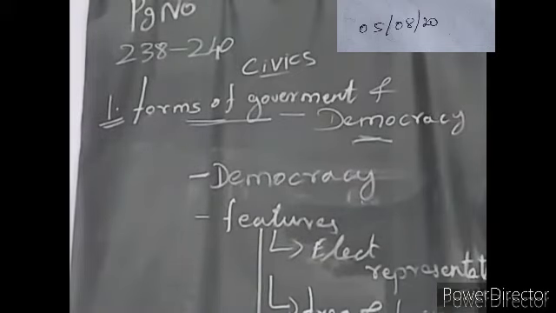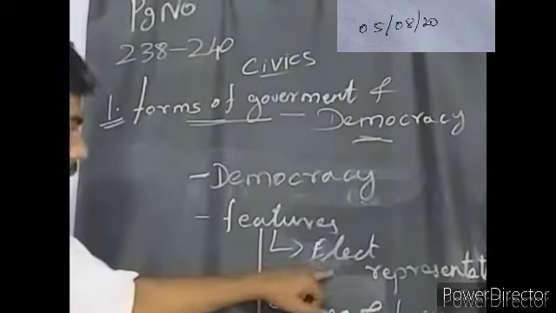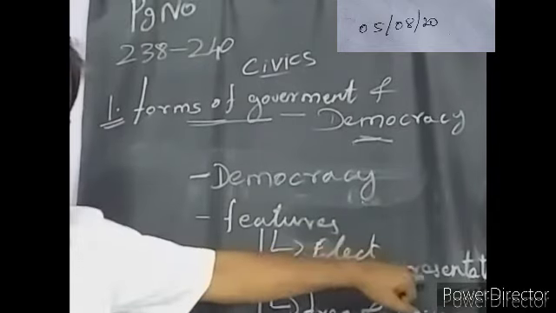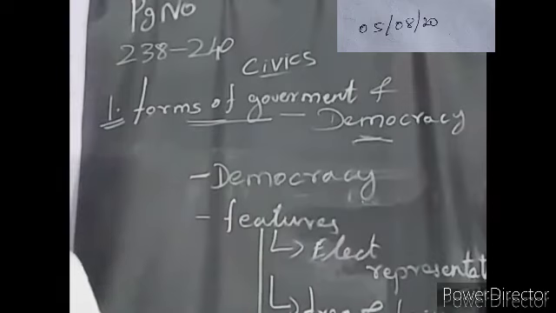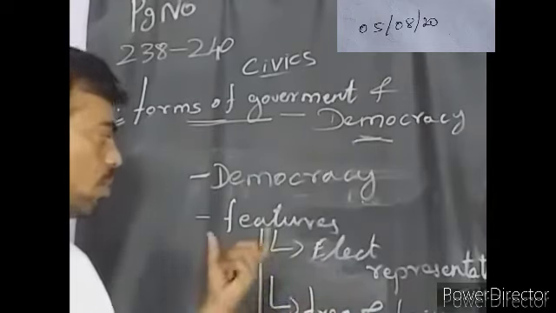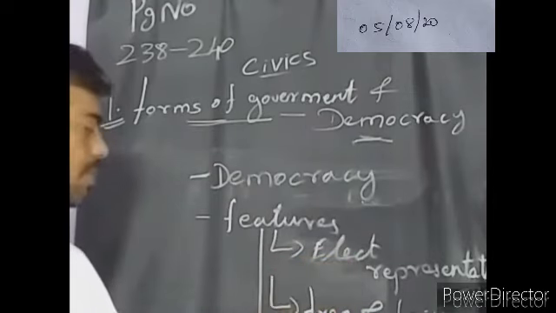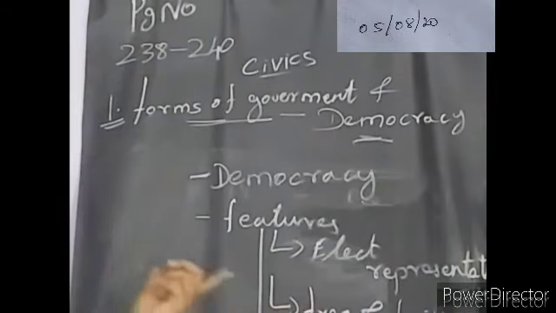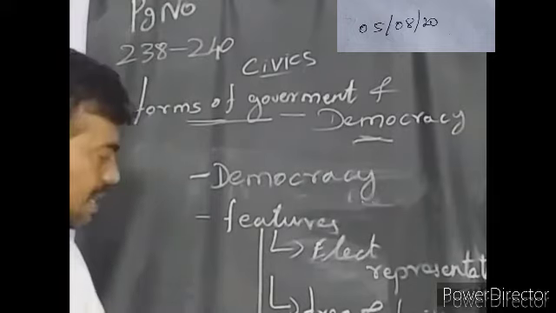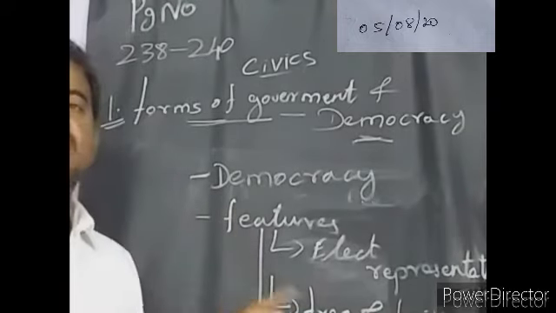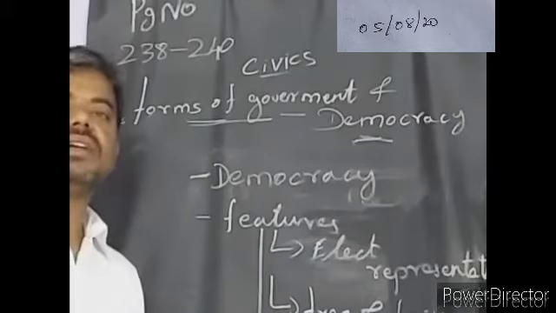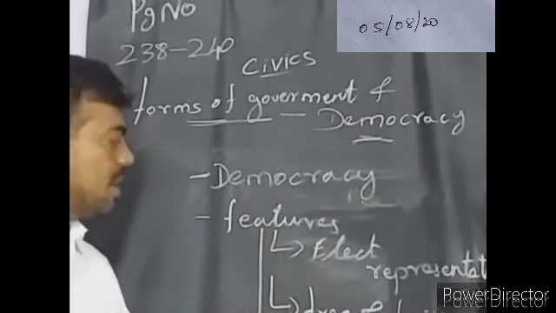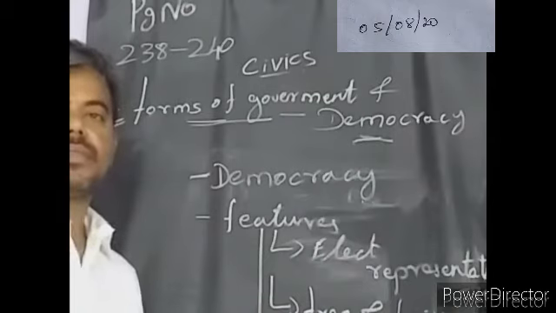The election will be held, and by the election they will elect the representatives. It will be a free and fair election. For the voting, the person should have completed 18 years, the person should be 18 years old. And another one, voting is one of the fundamental rights. It is a feature of democracy.